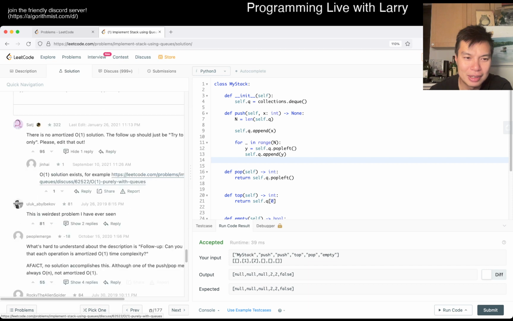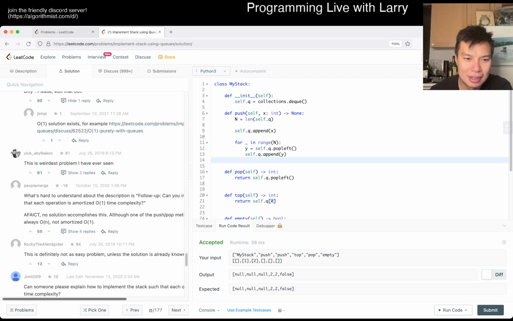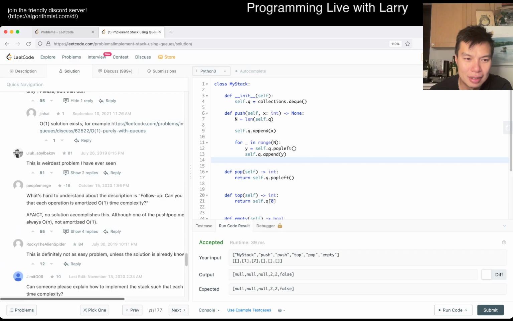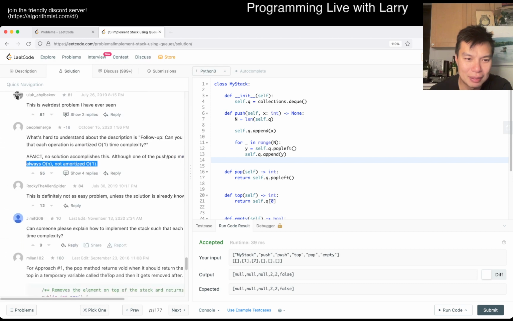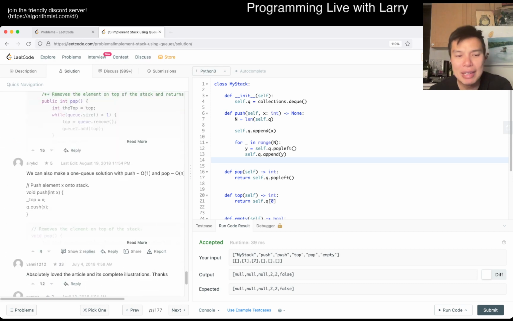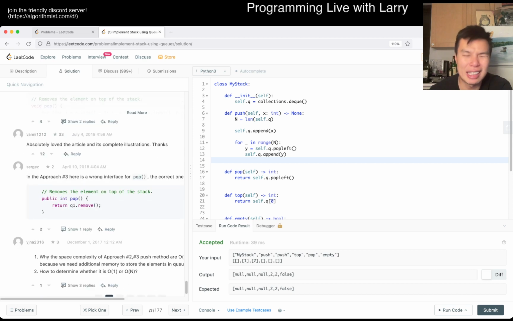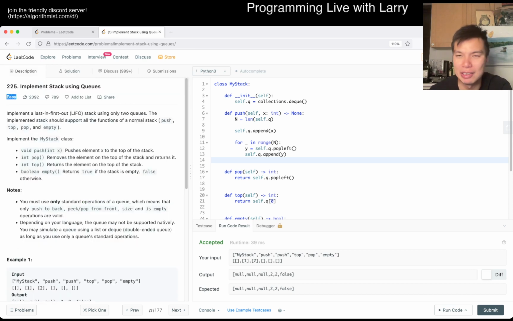Wait, there is a maybe O of 1 amortization. That's what I was saying. That's what I wondered. I'm reading solution comments now, but I think this isn't that bad, to be honest. I'm just reading the comments.